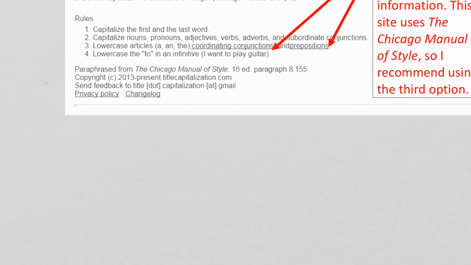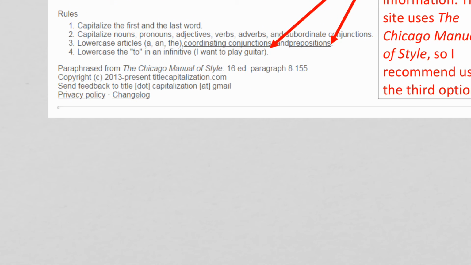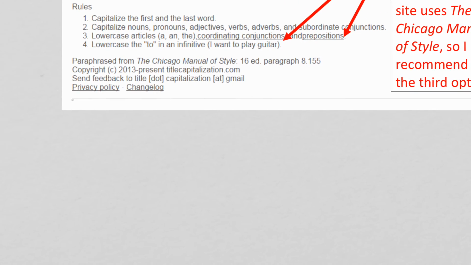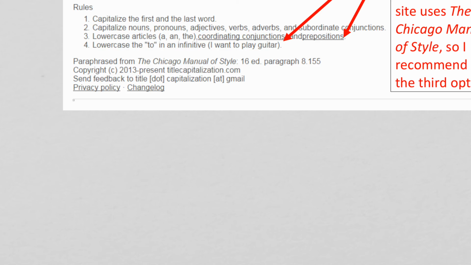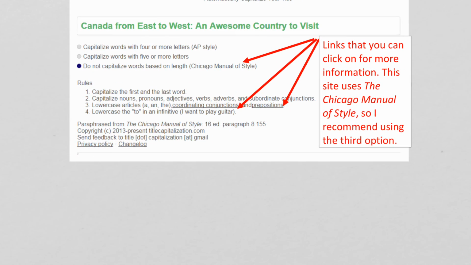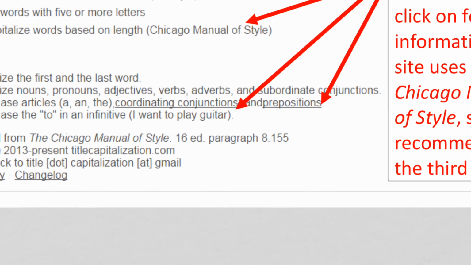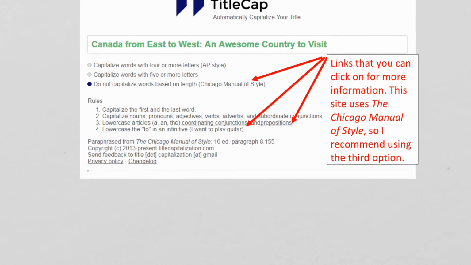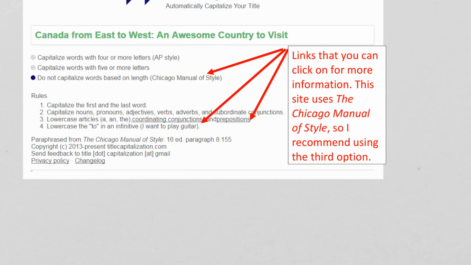And then you can see that the Chicago Manual of Style is cited here, and that's important that no matter what you're doing, that your sources are always cited. So this website does a good job of citing its source of information. So you could click on the words coordinating conjunctions or prepositions here for more information on those parts of speech if you weren't sure what they were.